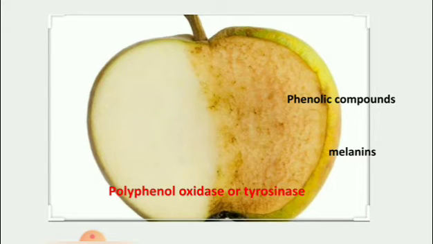Clear, children? So the name of the enzyme is polyphenol oxidase or tyrosinase. These enzymes react with oxygen in the presence of air. What will happen? It catalyzes a biochemical reaction of phenolic compounds to give brown color to the apple. The name of the brown pigment is melanins.